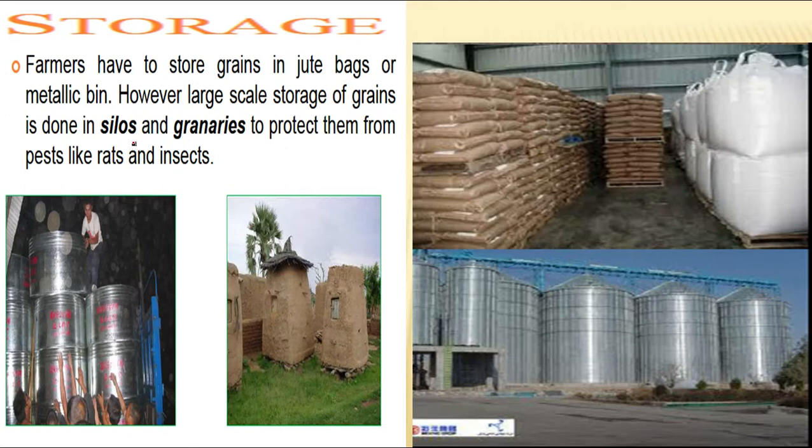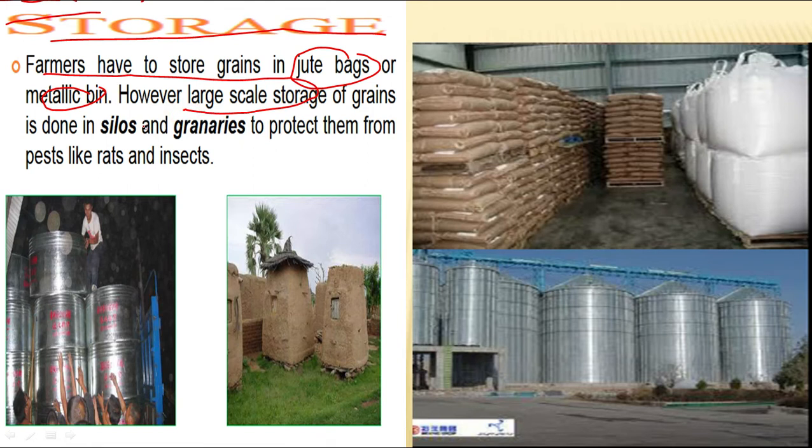And one more step in cultivation of crop, the seventh step, is storage. Here in the storage area, the farmer has to store grains generally in jute bags or in metallic bins, that is metallic containers. However, large scale storage of grains is done in silos.